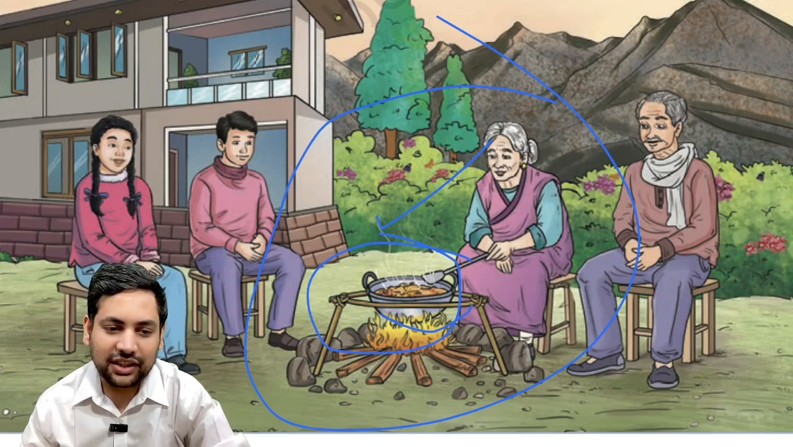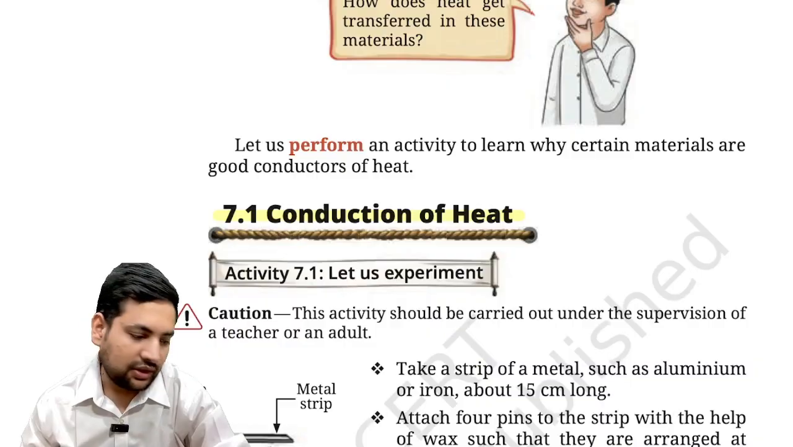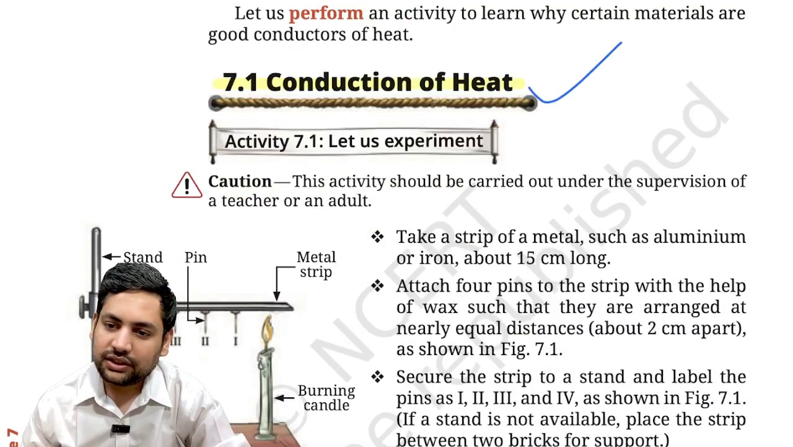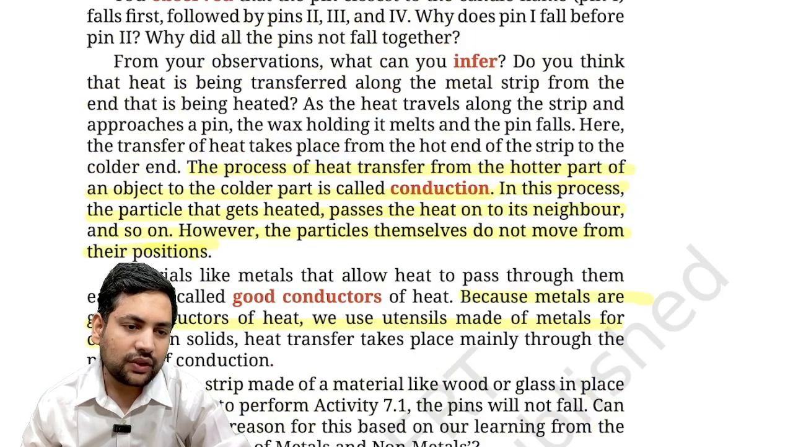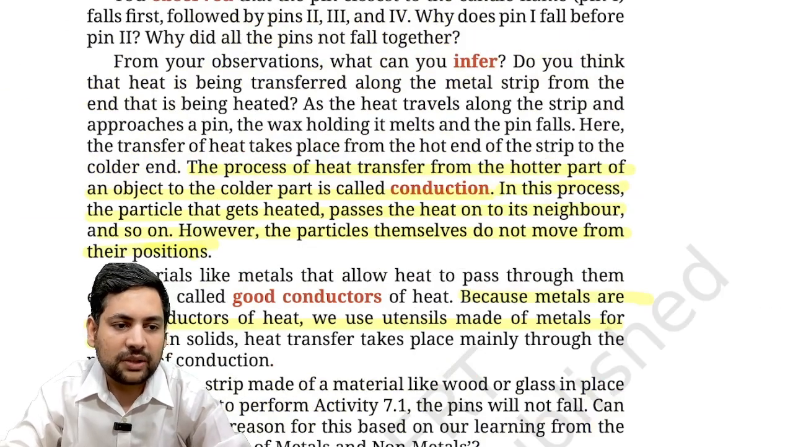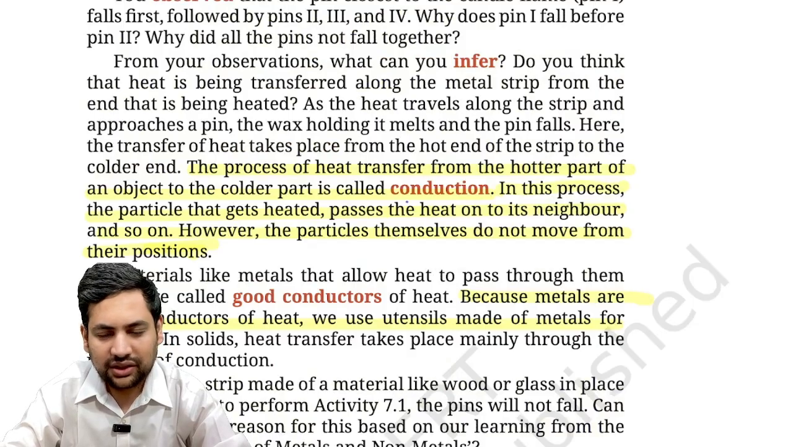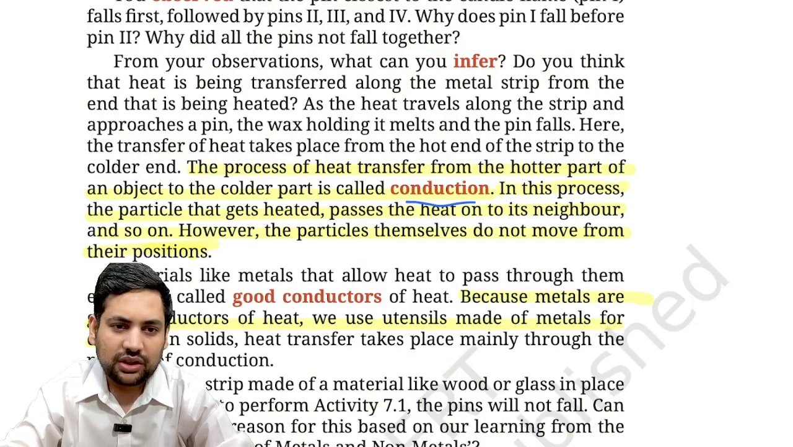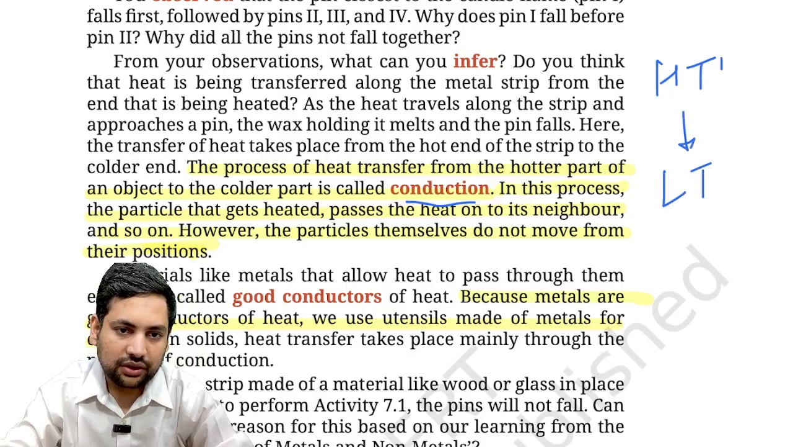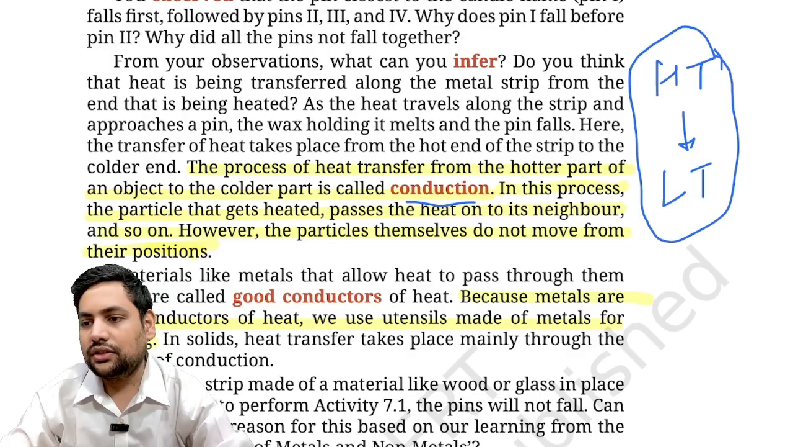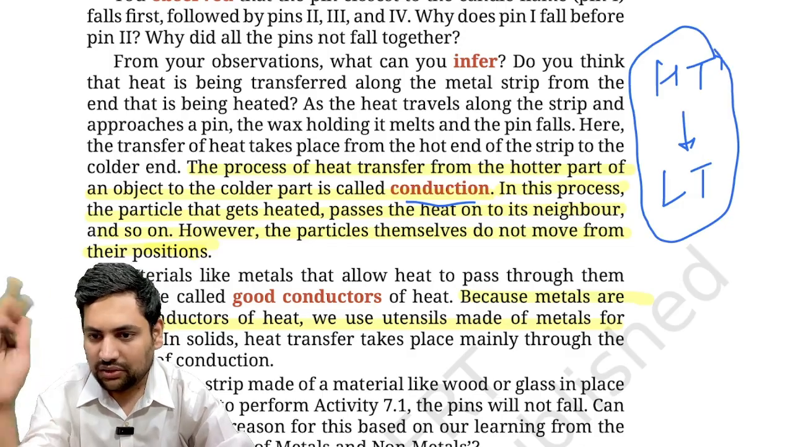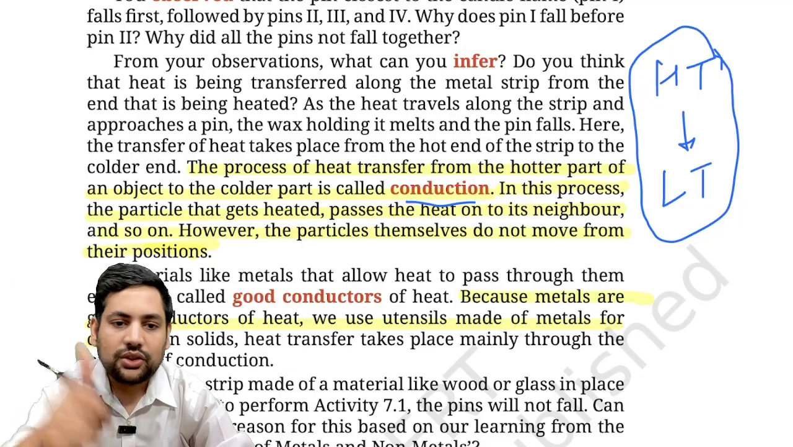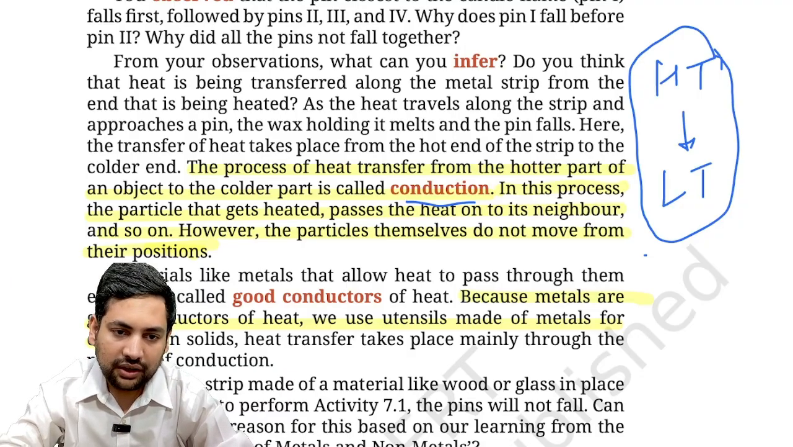So we'll understand the three ways in which heat can be transferred. First is conduction of heat. What is conduction of heat? The process of heat transfer from the hotter part of an object to the colder part is called conduction. I will tell you in very simple terms: heat always travels from high temperature to low temperature. This will never change. Understood? Wherever you see whatever process, high temperature to low temperature. Now see how it works. So the first process we need to understand is conduction.